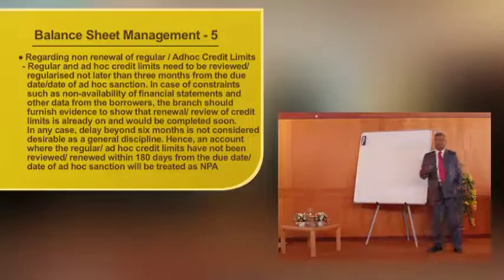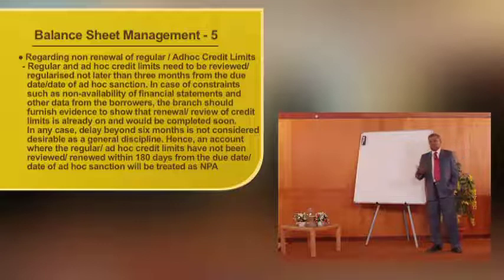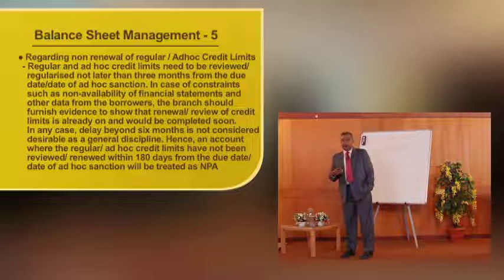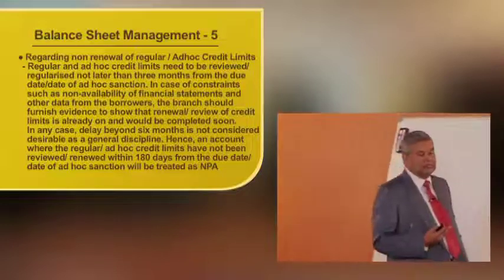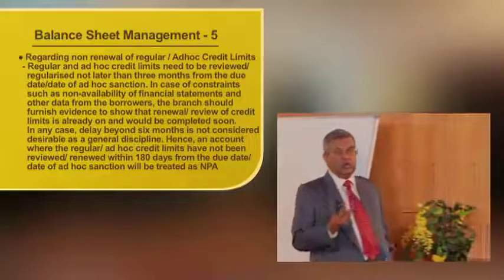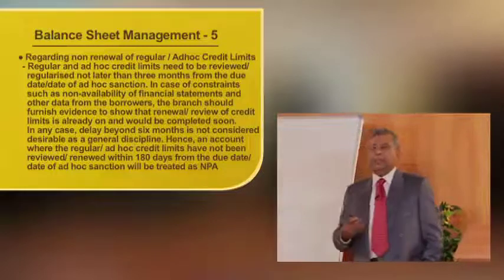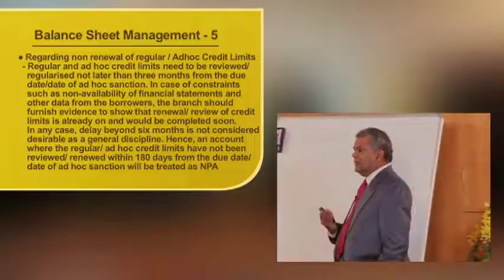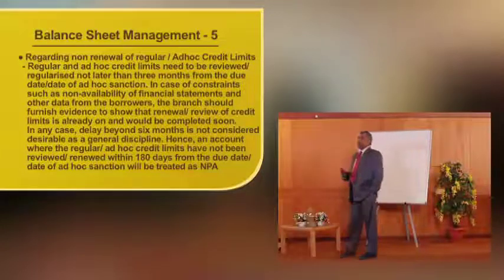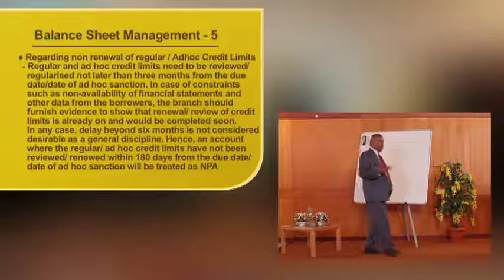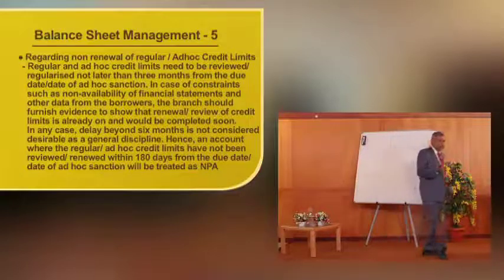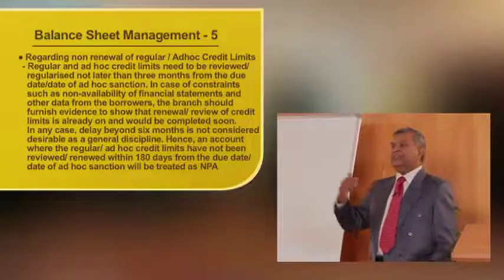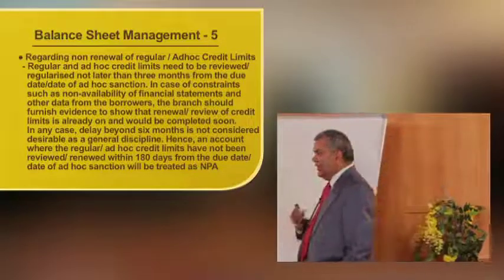Again, let us think that a credit facility, a regular limit, is sanctioned, probably from head office or regional office or zonal office, in a branch, say 100 crore or 200 crore. Now branch managers are empowered to give some ad hoc temporary limit, 10%, 5%. Let us think that this is a 100 crore facility. Branch manager has got 10% to give ad hoc. So he gives a further 10 crores. So the 100 crores become 110 crores. The 10 crore is the ad hoc limit. The 100 is the regular limit.